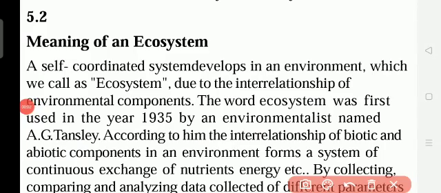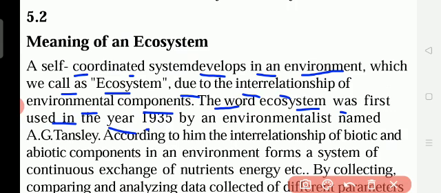So what is an ecosystem? A self-coordinated system that develops in an environment is what we call an ecosystem. Due to the interrelationship of environmental components, the word ecosystem was first used in the year 1935 by an environmentalist named A.G. Tansley. Okay, so first, the word ecosystem was used by which scientist? A.G. Tansley. In which year? 1935. He is an environmentalist. Okay, so the interrelationship of environmental components means biotic and abiotic components.